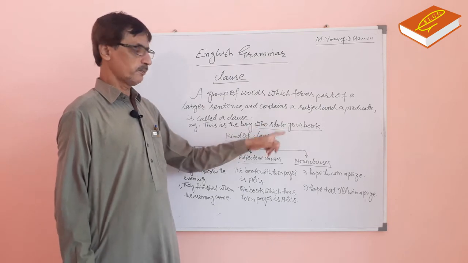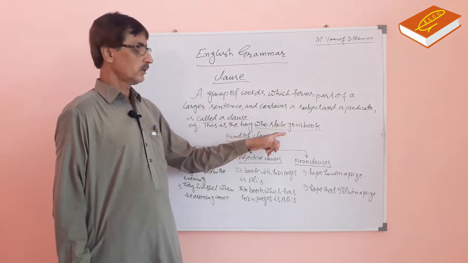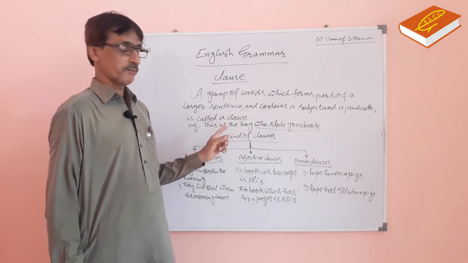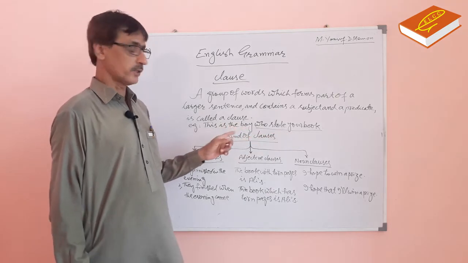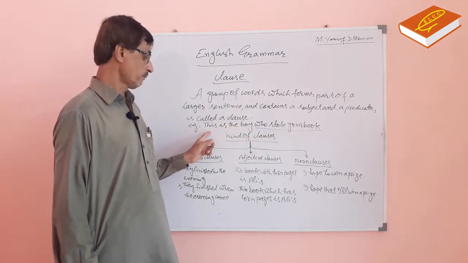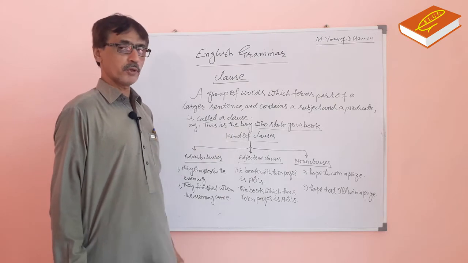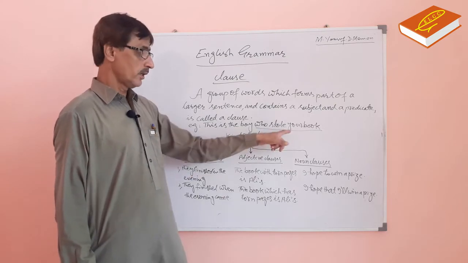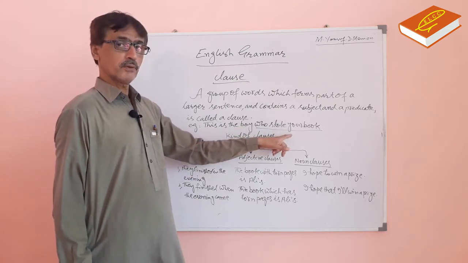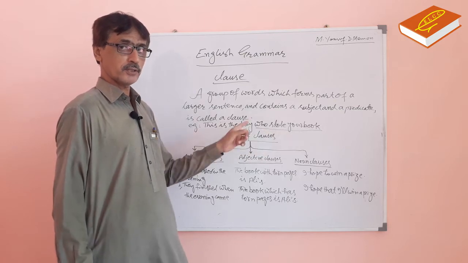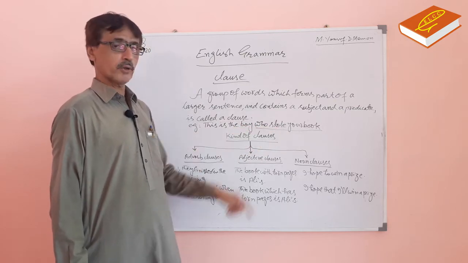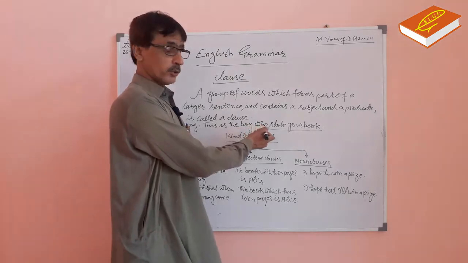It is a group of words and forms part of a larger sentence. This is a complete sentence. This is the boy who stole your book. It is a complete sentence, and this is the part of this sentence. This is a larger sentence. Who stole your book?